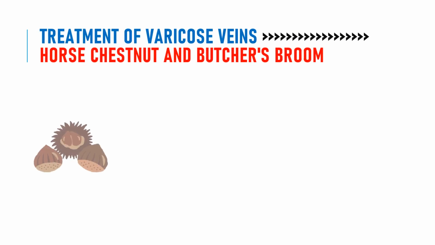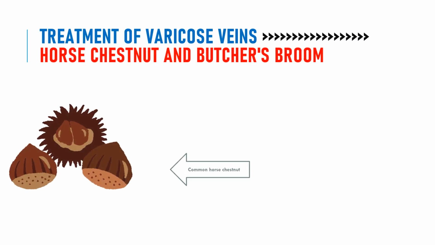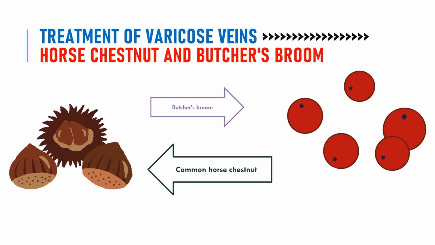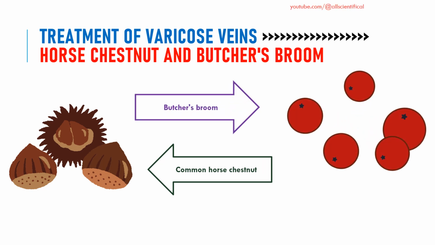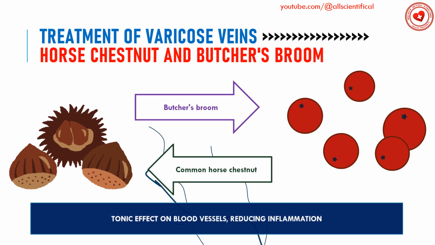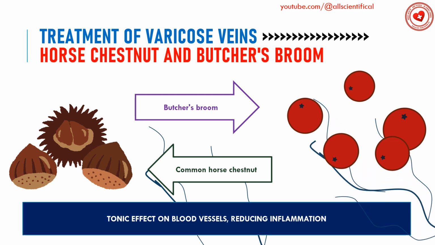Treatment of varicose veins: horse chestnut and butcher's broom. Surely, many people suffering from varicose veins are familiar with preparations based on horse chestnut. Ointments and tinctures containing horse chestnut extract, as well as butcher's broom, have a tonic effect on blood vessels, reducing inflammation. Butcher's broom can also be taken as tea.